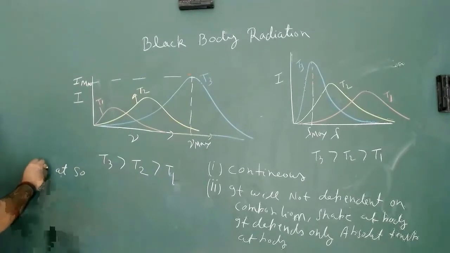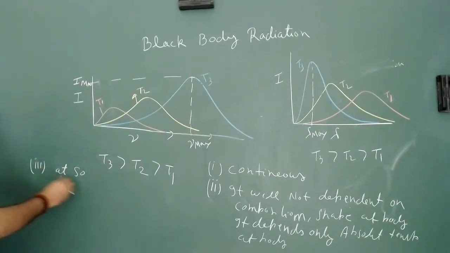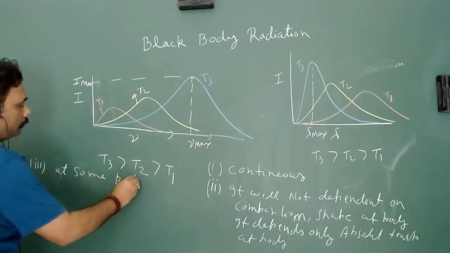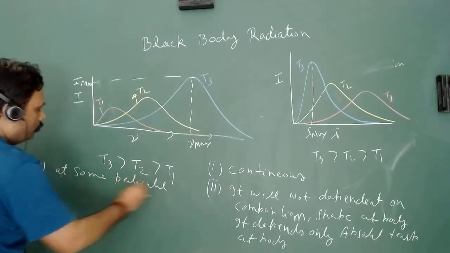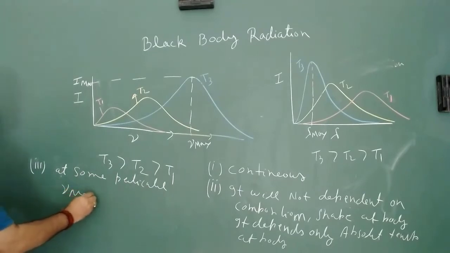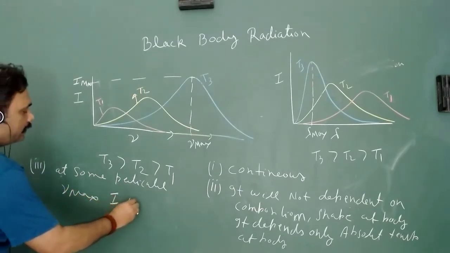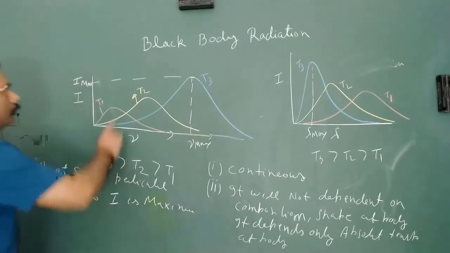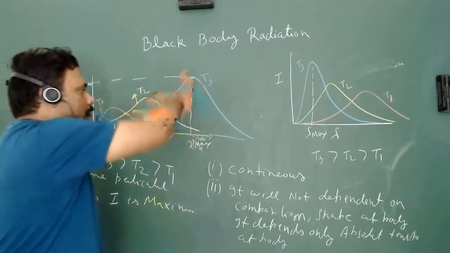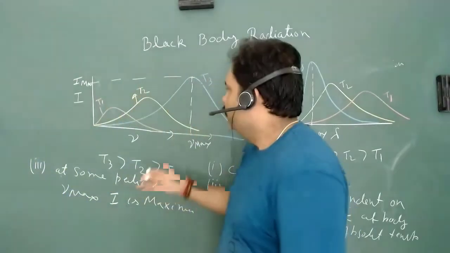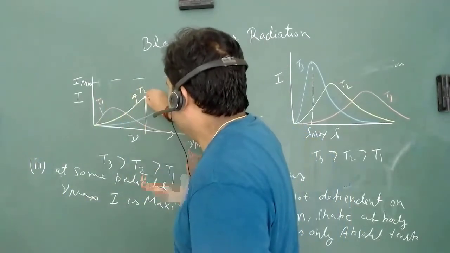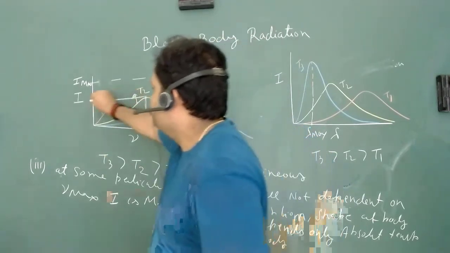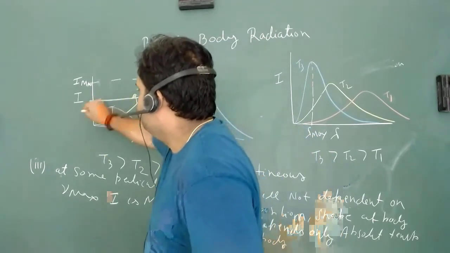This is the very interesting thing: at some particular nu maximum, I is maximum. This is a finite value, and every spectral curve has its maximum.